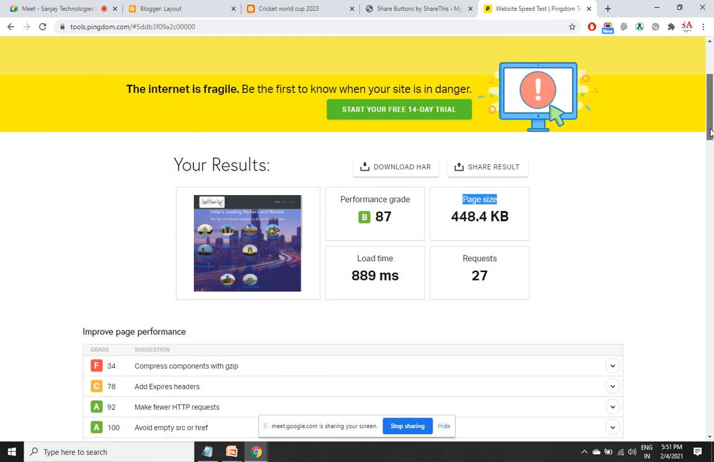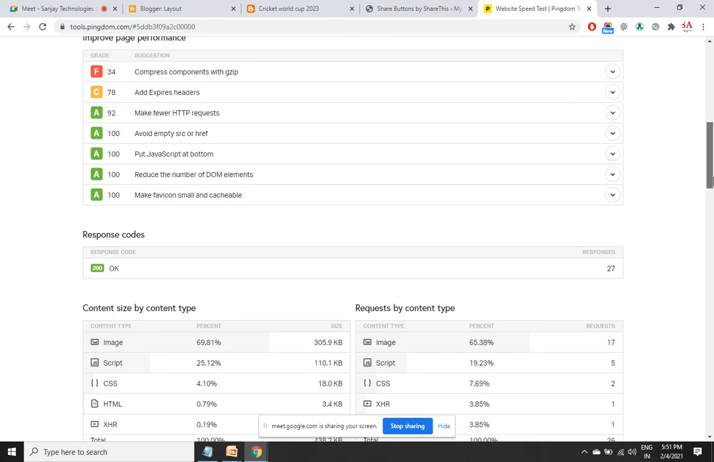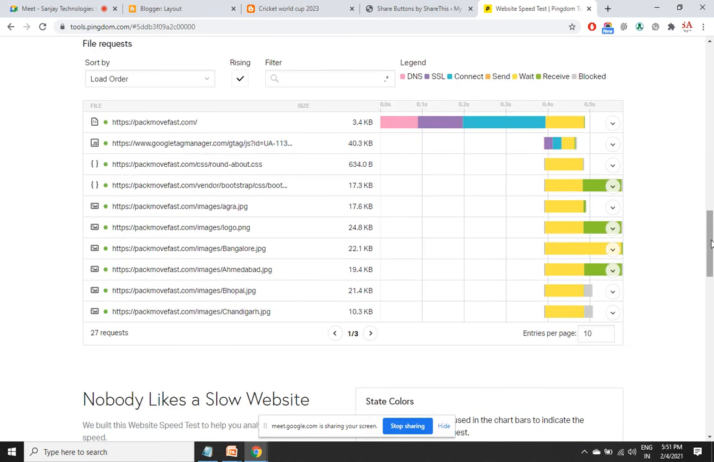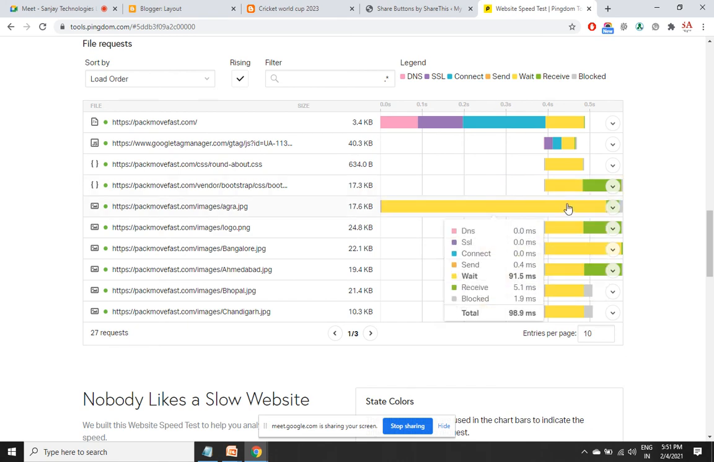And within my web page, home page, what all components are there? Image 70%, script 25%, CSS 4%, altogether this is 100%. So the main component is images because of 15 images. So for every file in my home page, every image, you can see the size, the connection time, waiting time, receiving time. You can't get a report which is more in depth than this.